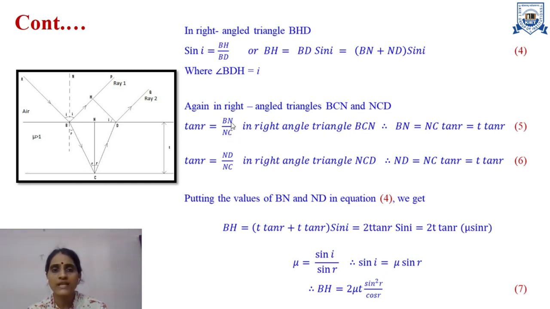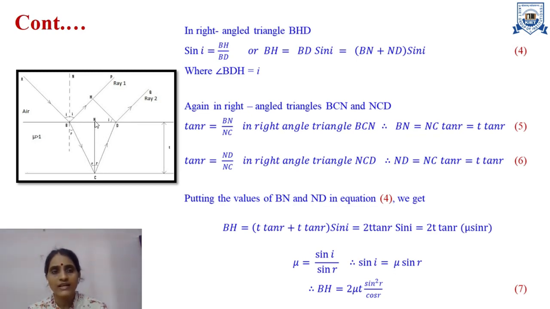So my BN is equal to NC tan R, and NC is T, that is T tan R. This is equation 5 which gives me the value of BN. In the same way, I will calculate ND, and in order to calculate ND, again we will consider the right angle triangle CND.